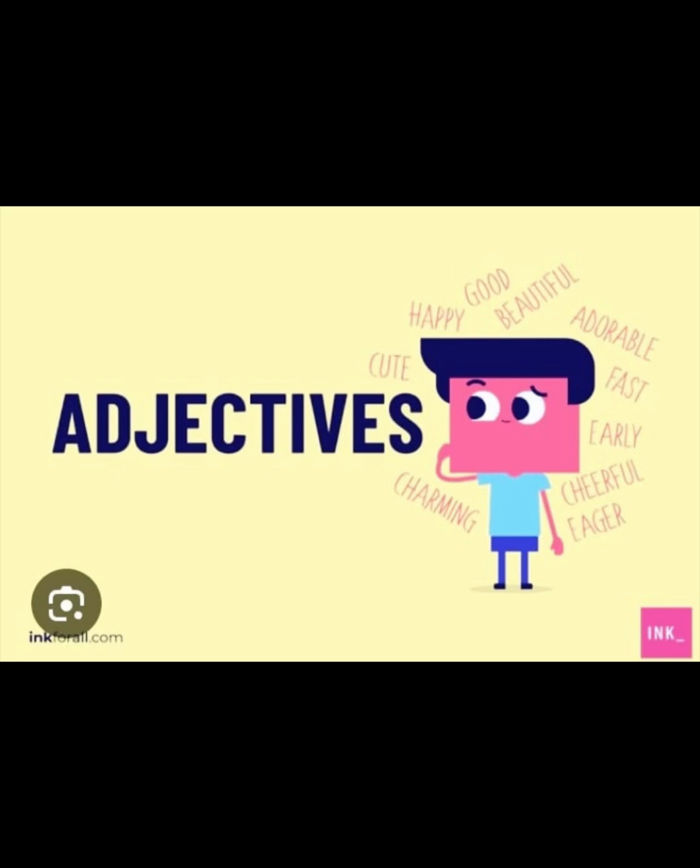So then you have a common noun like city. The city. The is an adjective. Then you can have the crowded, busy city. So busy is an adjective.